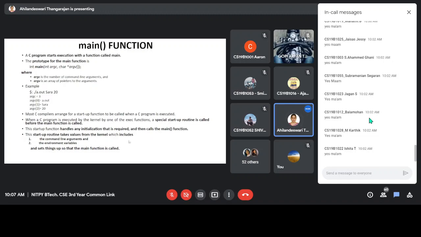The startup routine takes values from the kernel that include command line arguments and environment variables. We'll see what is meant by environment variable later. So the task of the startup routine is to include the command line arguments and the environment variables. These values are taken from the kernel by the startup routine.